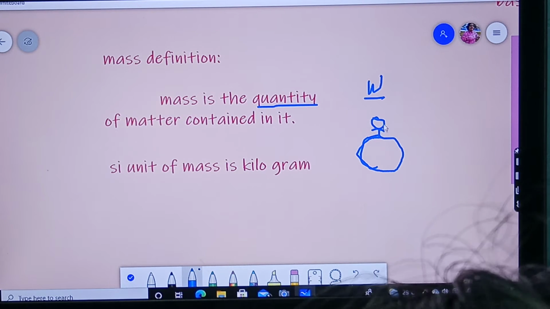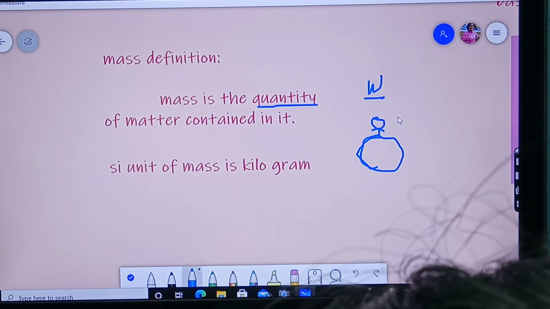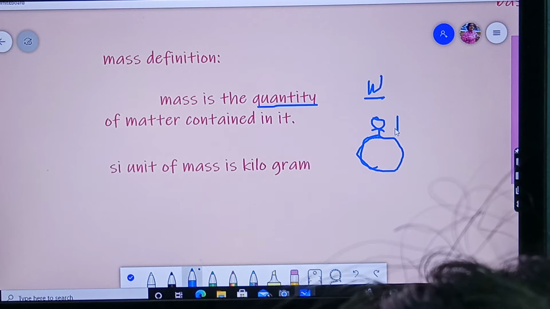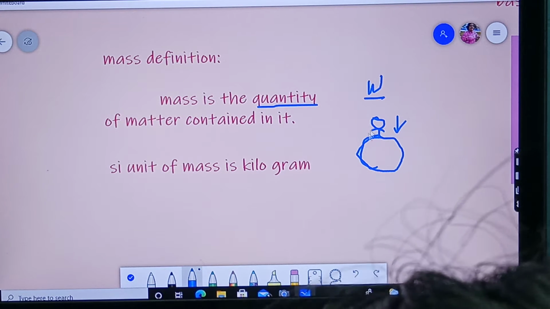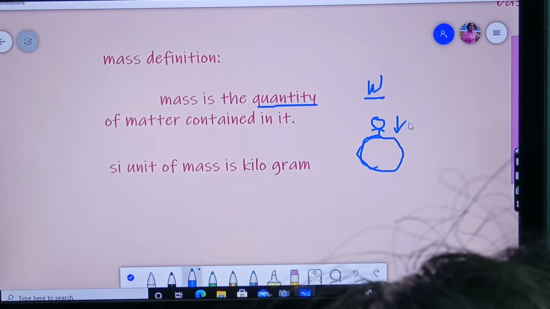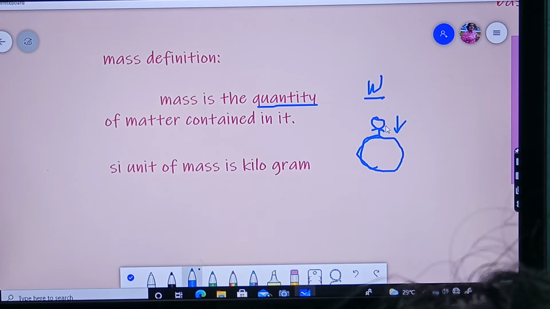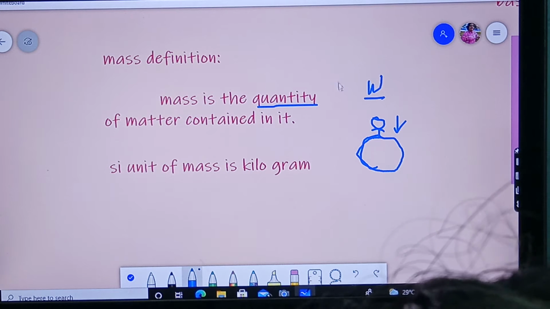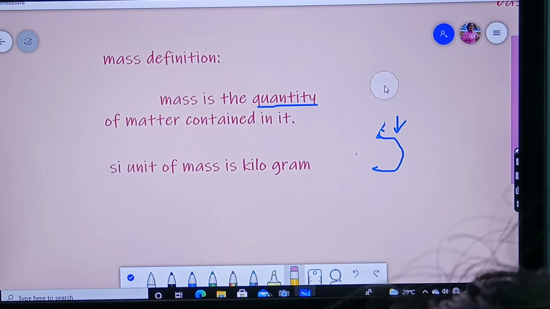This person will be attracted by the gravitational force of the earth towards which direction? Towards downwards direction. So how much force is exerted on the body by the pull of the earth is known as weight. Okay, now we have understood about the mass and about the weight, the difference.